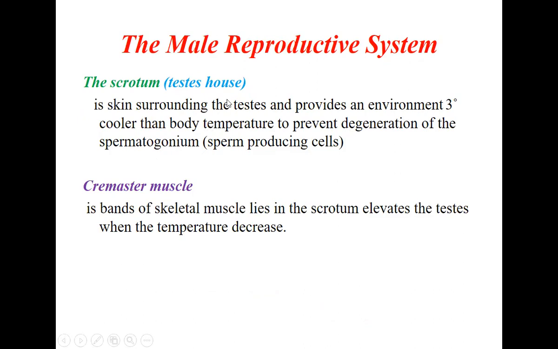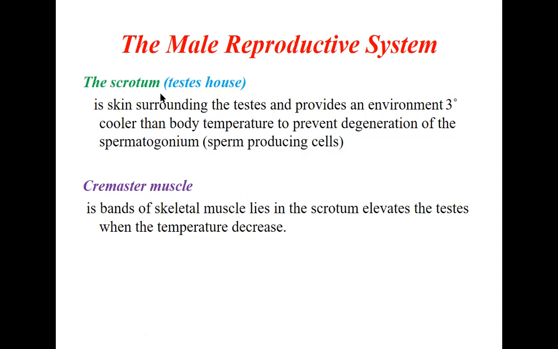You know that reproduction in human beings needs a lower temperature, especially spermatogenesis. Spermatogenesis means production of the spermatocytes or spermatogonium, the sperm producing cells. So this needs a lower temperature than the body temperature.